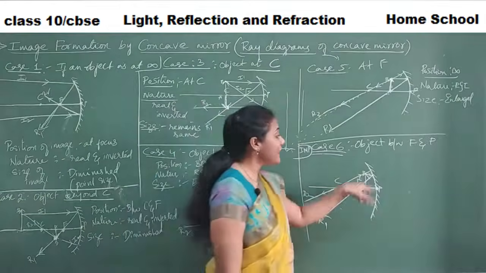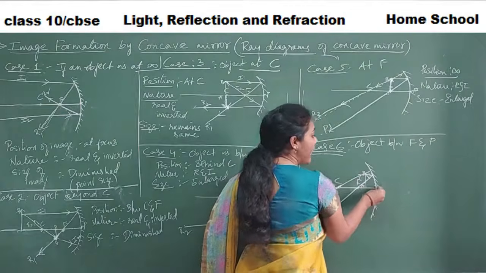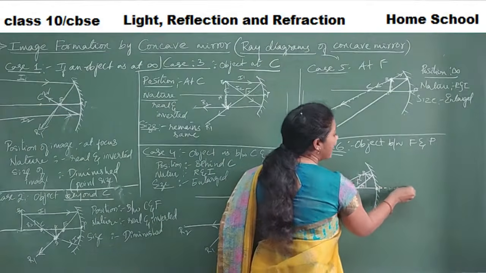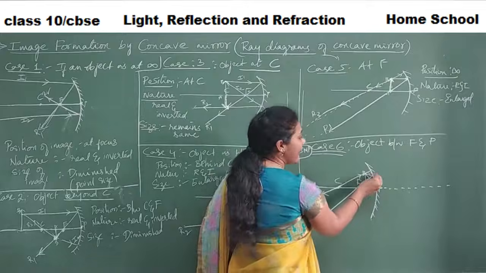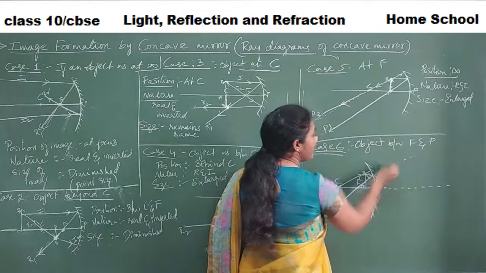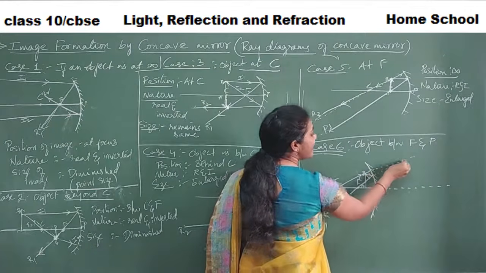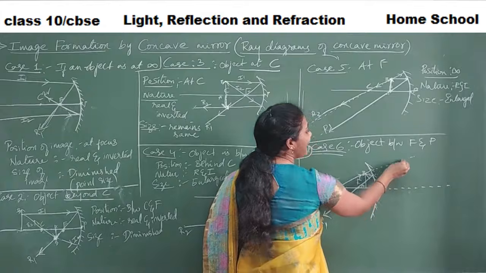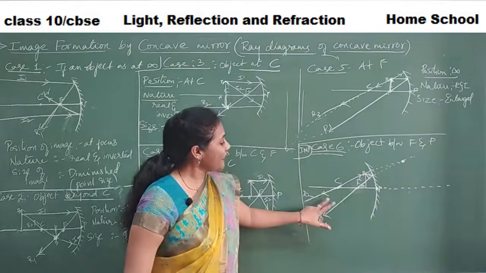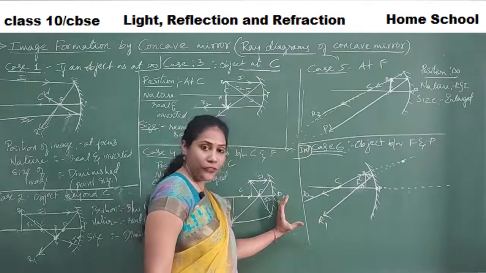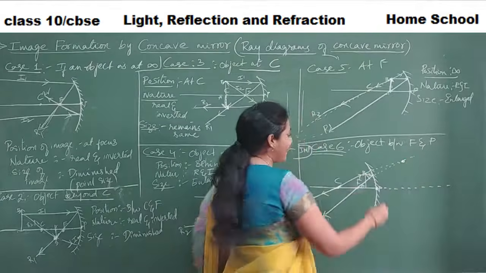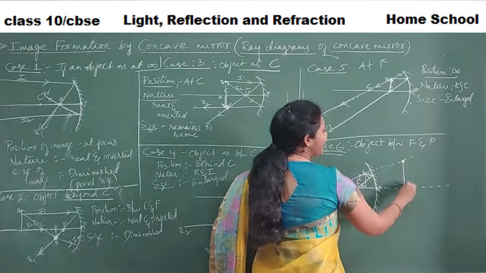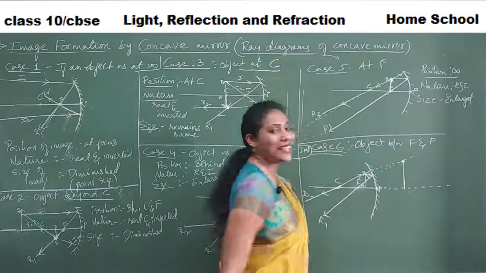But you have a chance of meeting them behind the mirror. So imagine this line I will extend. This line I will extend. See, this is the point where they are meeting. The reflected rays are not meeting in front of the mirror. They are meeting behind the mirror. So definitely the image is formed behind the mirror.